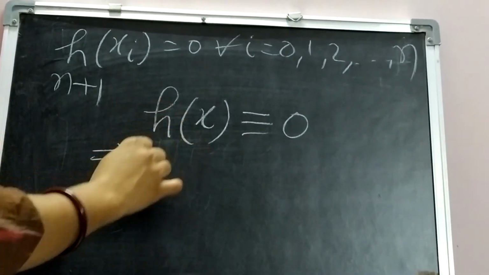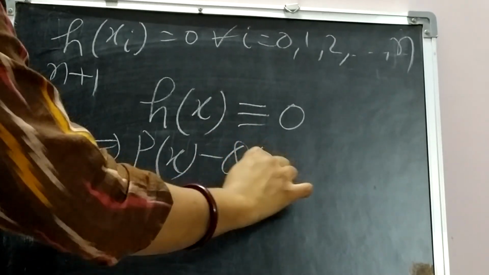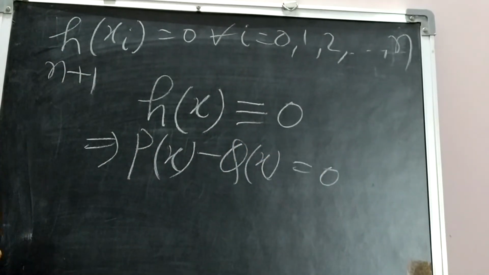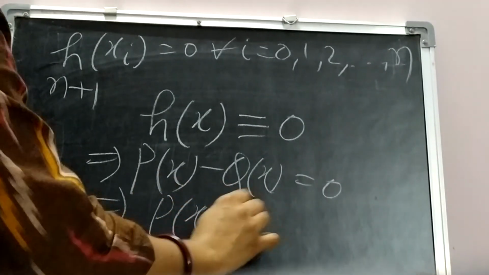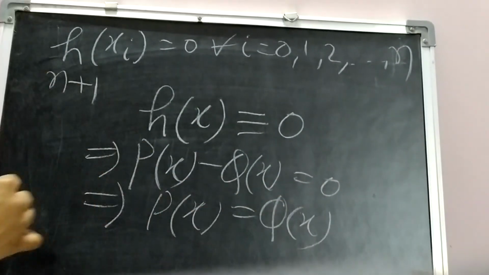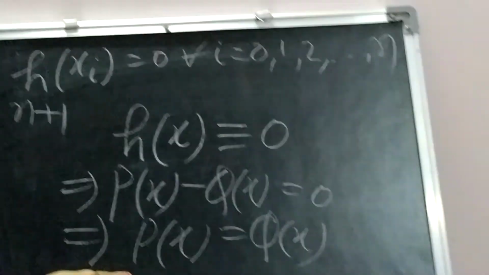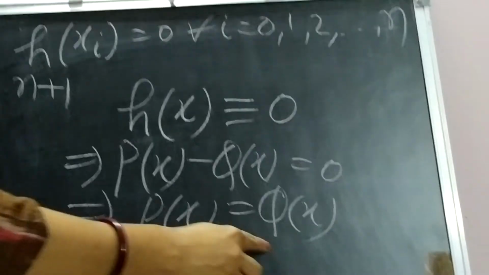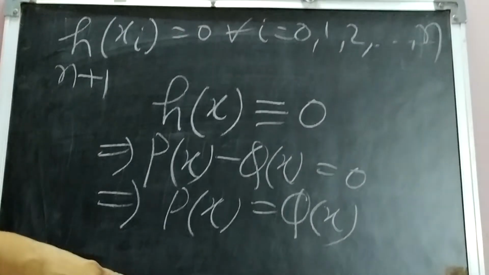It means if we take the definition of h(x), p(x) minus q(x) is equal to 0. This says that p(x) will be equal to q(x). But we have assumed that p and q are different polynomials. So here there is a contradiction.